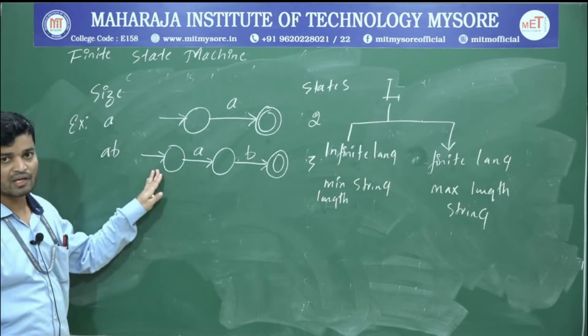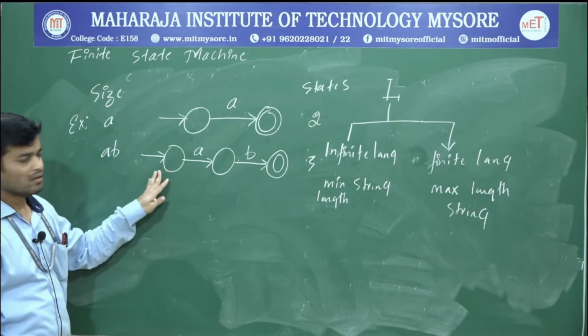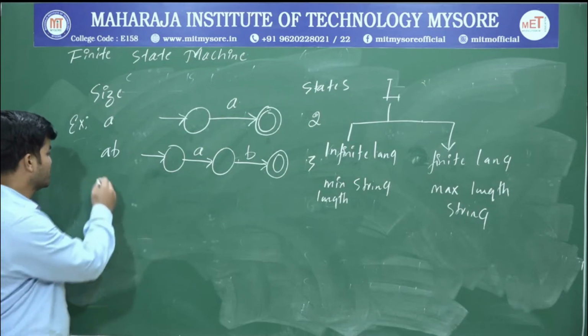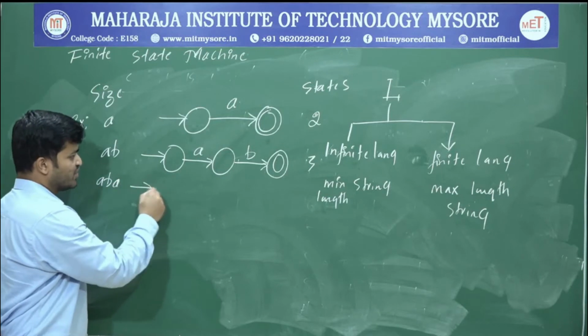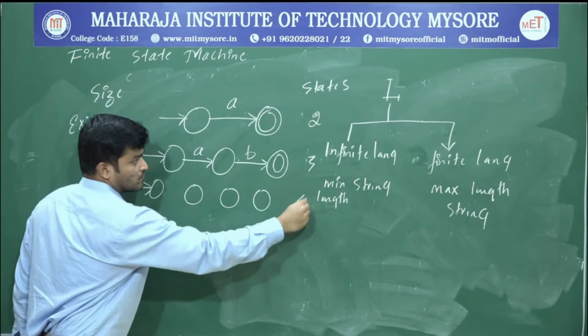So this is the way in which we can construct an automata. This one is called just a skeleton. I will explain how to build the muscle. Suppose the length is 3. In that case, how many states? I have to go with 4 states.